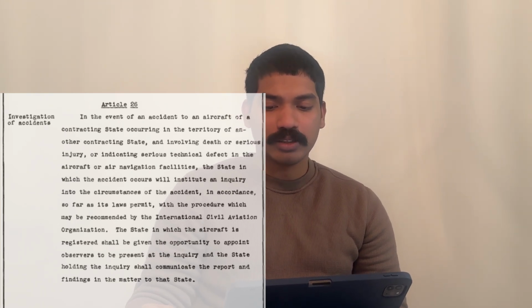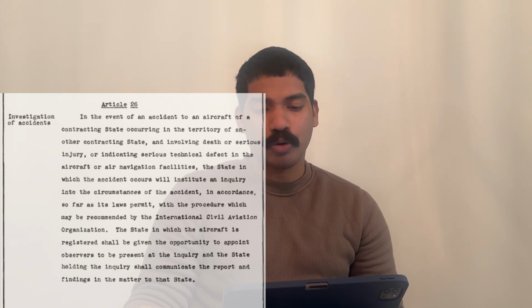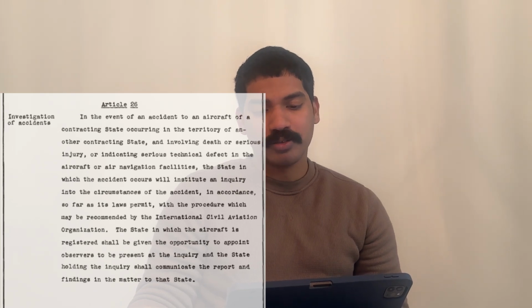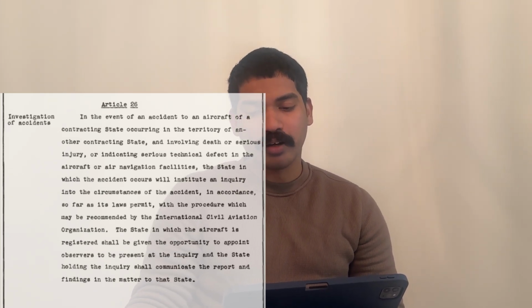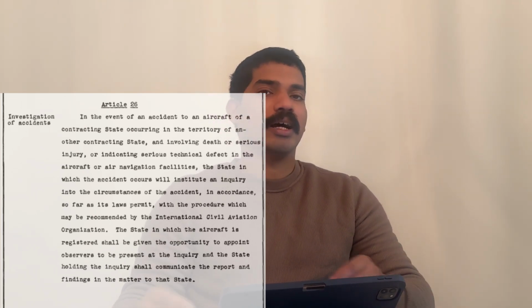The state in which the aircraft is registered shall be given the opportunity to appoint observers to be present at the inquiry, and the state holding the inquiry shall communicate the report and findings in the matter to that state. So I'll give you an example.